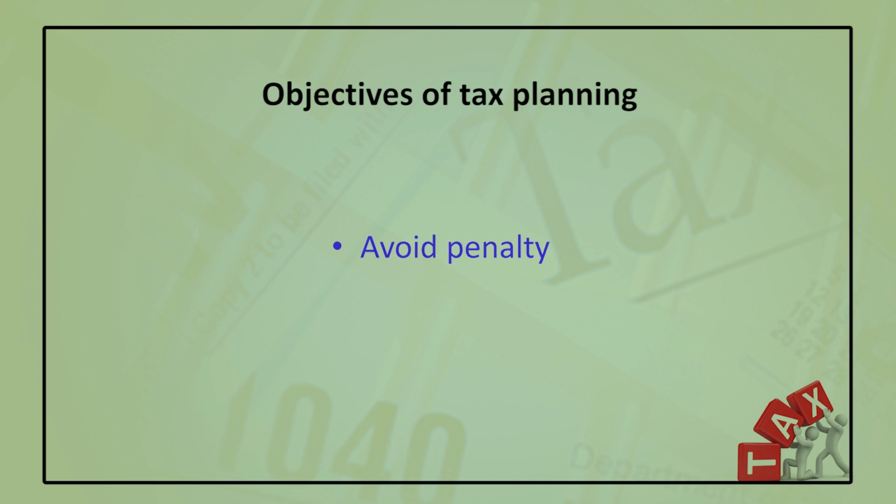There will be no prosecution. We are getting the advantage of tax benefit from the various provisions like deductions and allowances which have been provided by the Income Tax Act. So, nobody can disturb you. We can avoid the penalty.